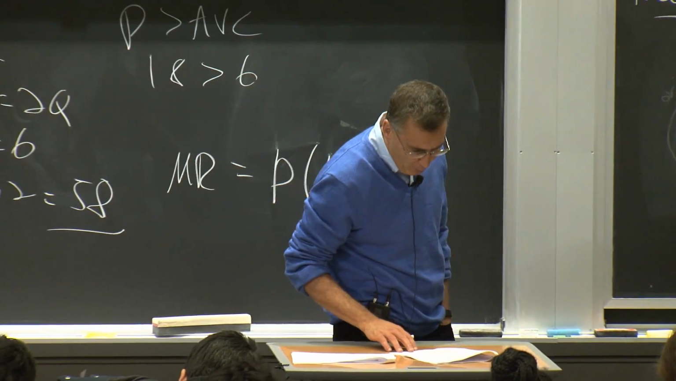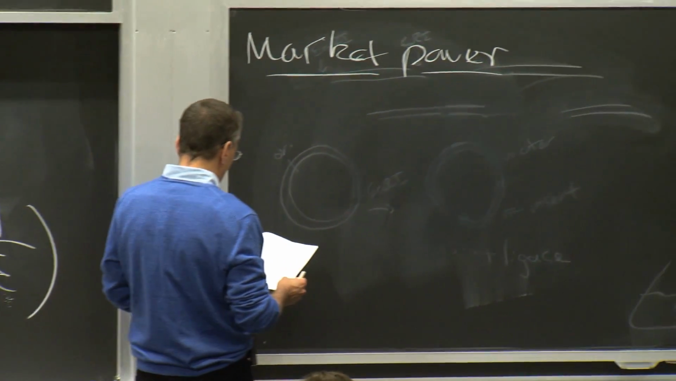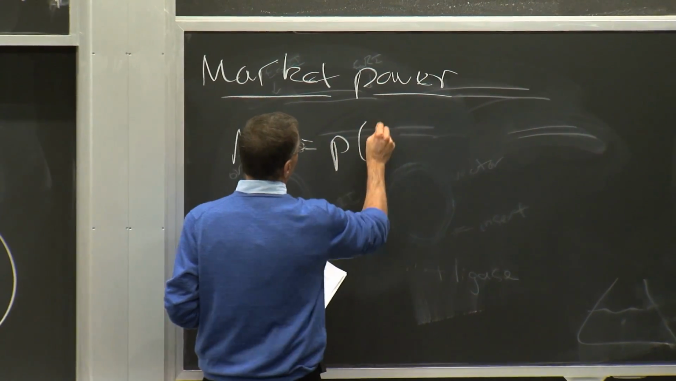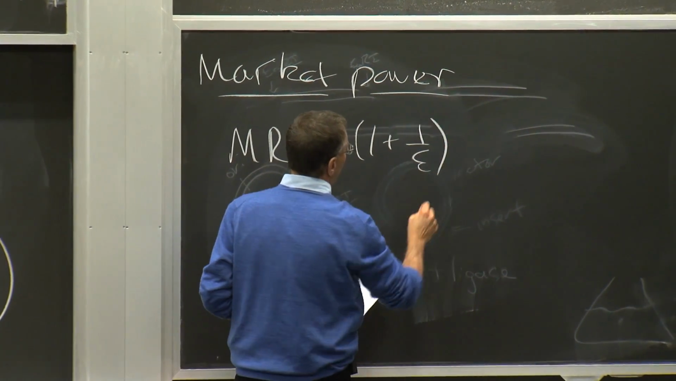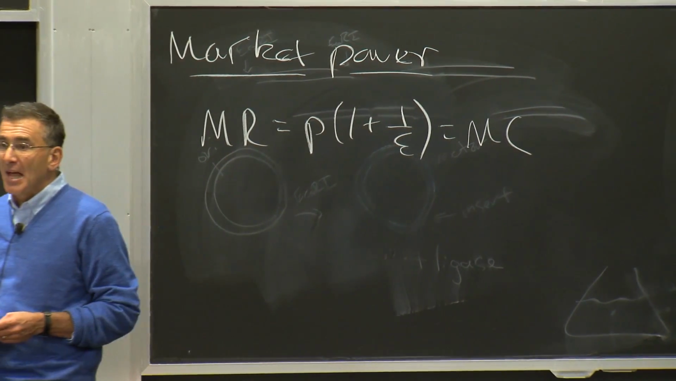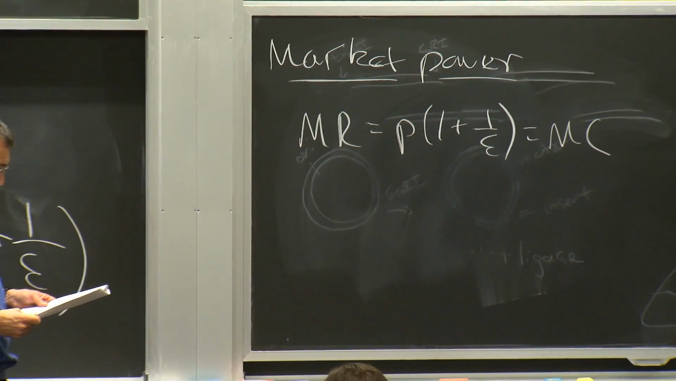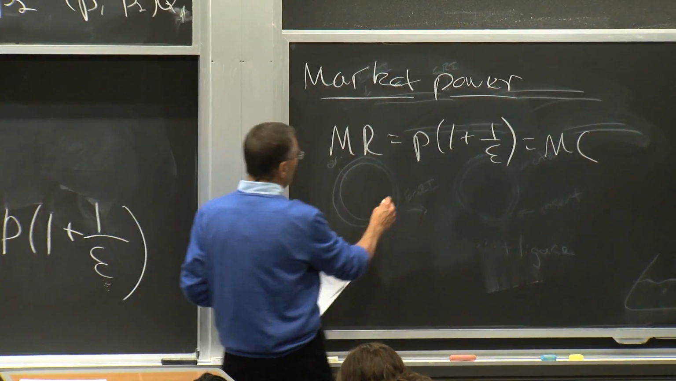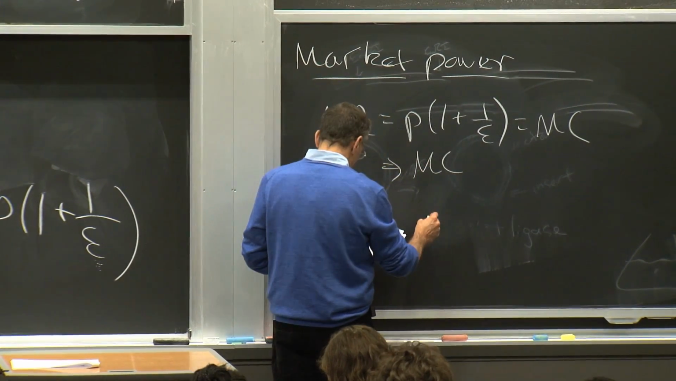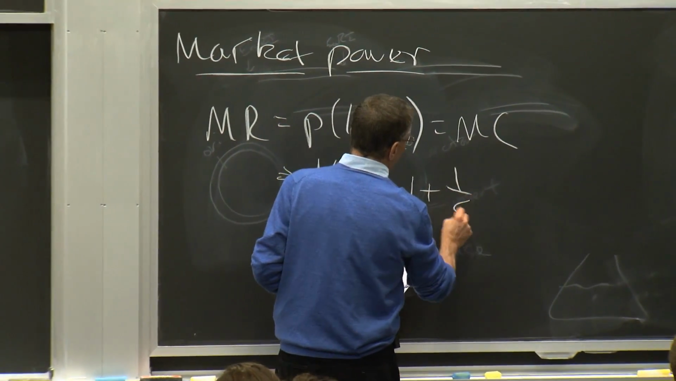Okay? So what we can do, let's return to the condition for profit maximization, which was that marginal revenue, which equals price times 1 plus 1 over the elasticity of demand, equals marginal cost. That's our profit maximization condition. We can rewrite this as marginal cost over price equals 1 plus 1 over the elasticity of demand.